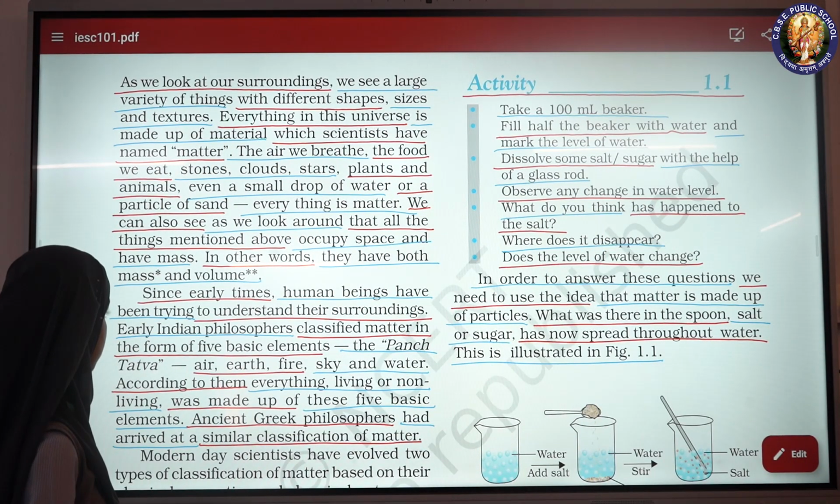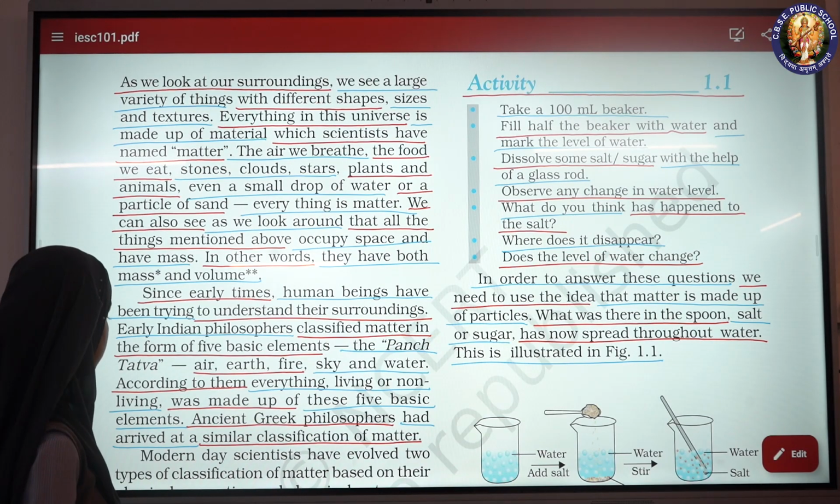Since early times, human beings have been trying to understand their surroundings. Early Indian philosophers classified matter in the form of 5 basic elements, the Panch Tattva: air, earth, fire, sky and water. According to them, everything, living or non-living, was made up of these 5 basic elements.